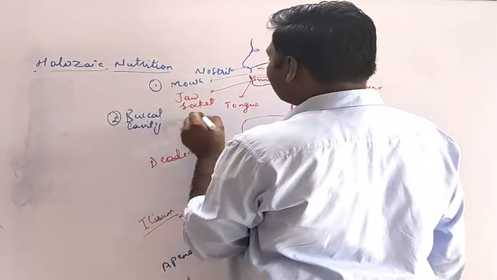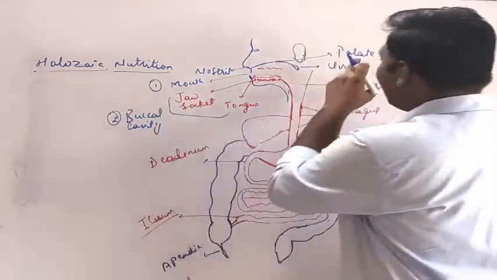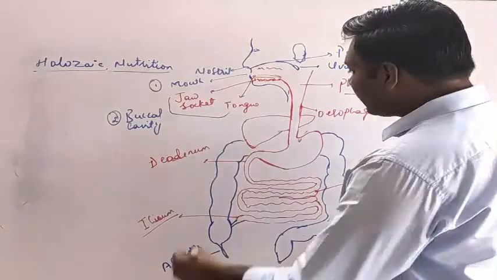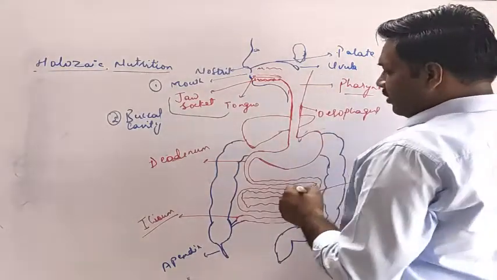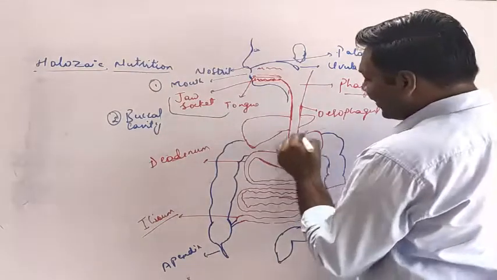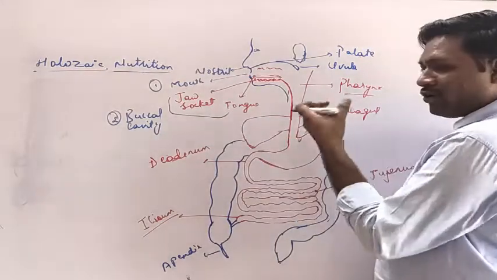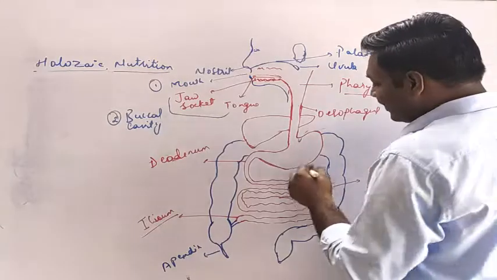Now the jaw socket comes under the buccal cavity. Then the palate is also coming under the buccal cavity. Then next to that is the esophagus, that is a long tube. A cavity is there, and that cavity is known for swallowing the food material into the stomach.